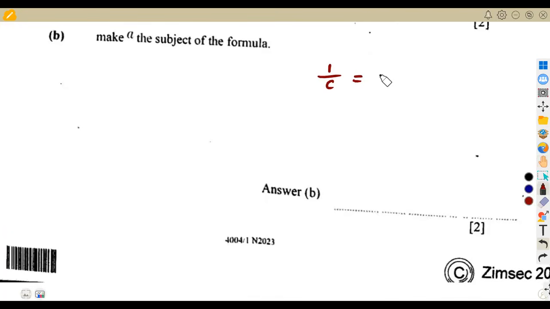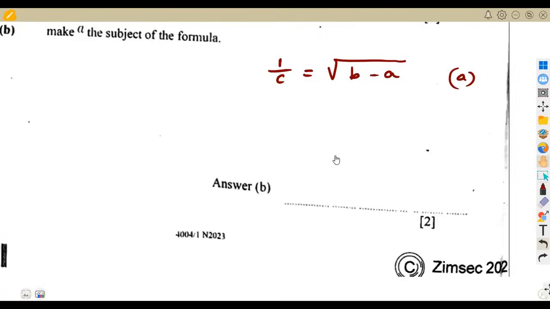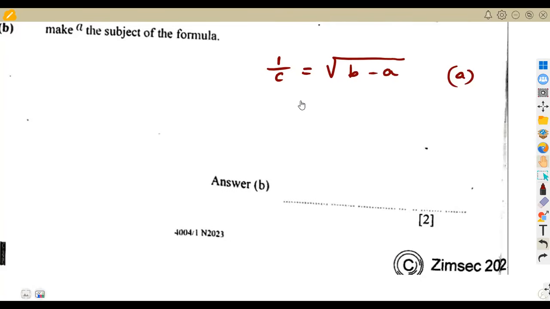That will be the square root of B minus A. Remember, I asked you to make A the subject there. So how are you going to make A the subject? The A that we want is under the square root, so we have to remove the square root. How do you remove the square root? You have to square both sides. So as you square, 1 over C squared is equal to, we have removed this square root, so we remain with B minus A.